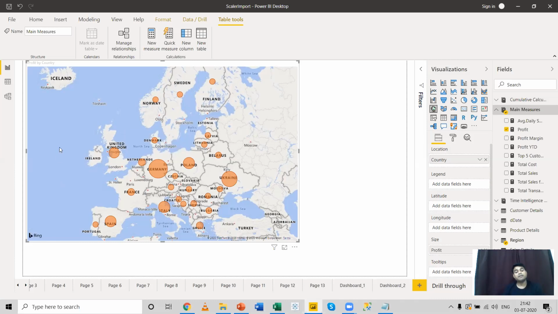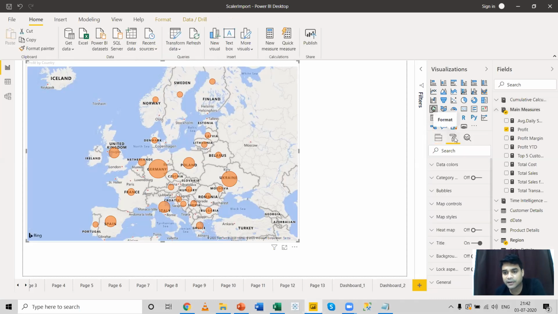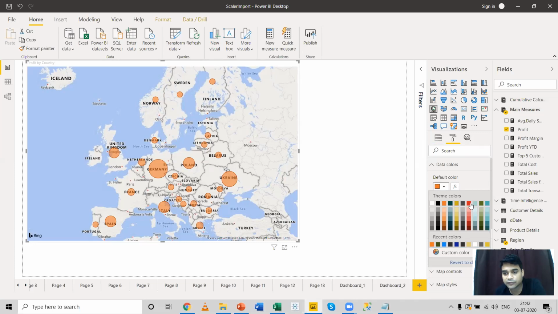Now the profit has been marked with a symbol. So this is a typical bubble map. You can use profit, sales, or discounts in a symbol map. So these are the symbols. Now you can come to the format and play around with the colors. You can change the color over here, so for this, you can change it to red.